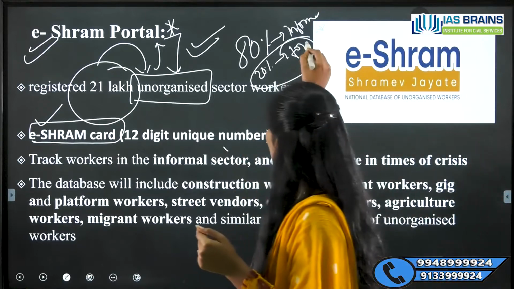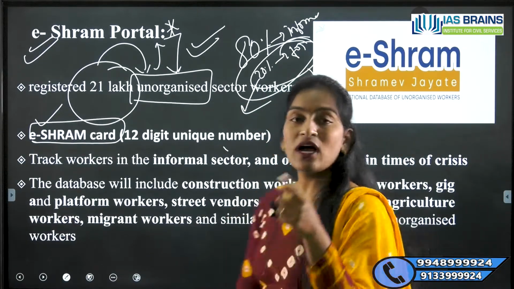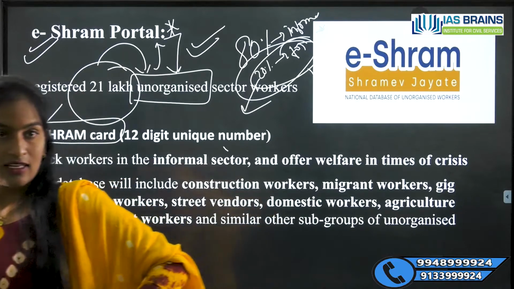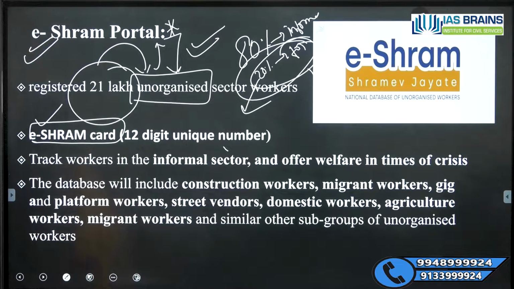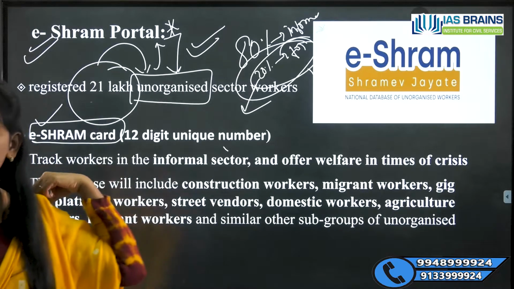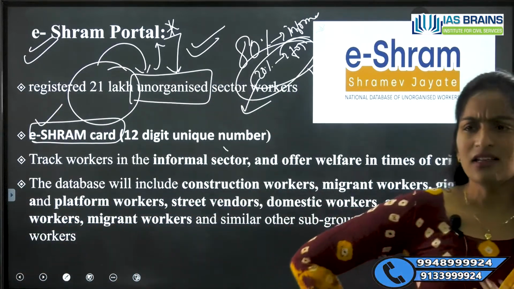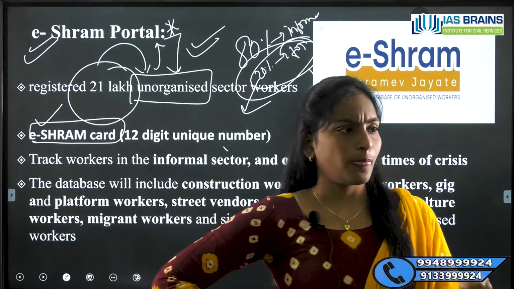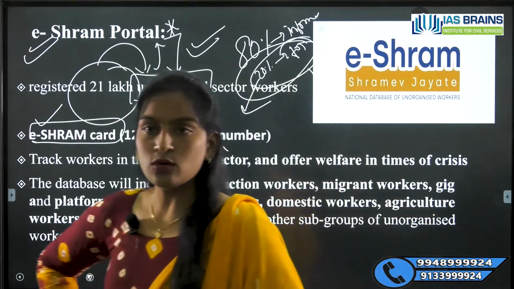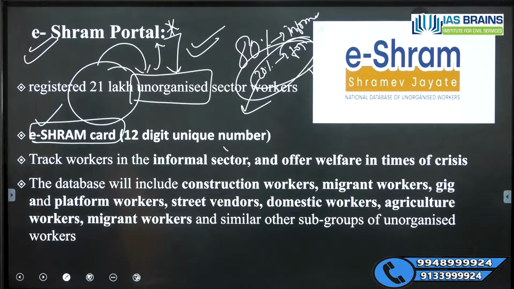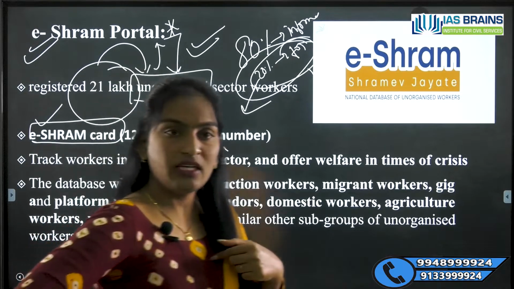In the case of formal workers, you have pensions. Through PF, almost in our salary our PF will be cut off and then finally we'll get the pension. But in the case of informal workers, think that a maid is working in my home. Do I give regular salaries to her? May or may not. Do we have any contract between her and me?